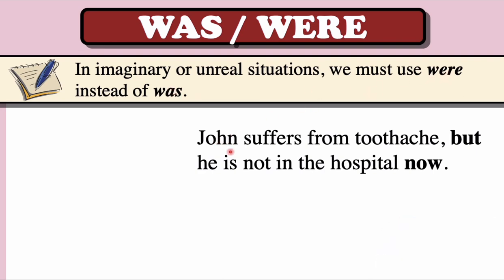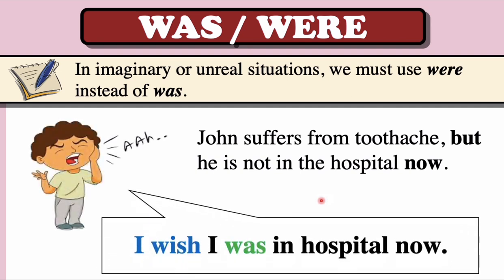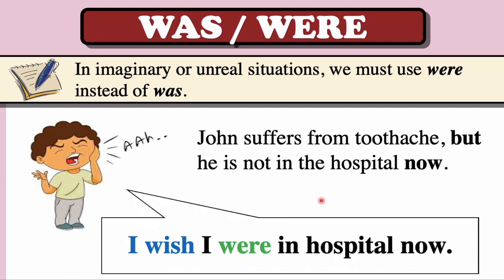For instance, John suffers from toothache, but he is not in hospital now. So what is the wish of John? So yes, the wish is I wish I was in hospital. So are we going to use was here? Of course no. We need to use were. So I wish I were in hospital. Okay, so please don't use was, use were with present wish.